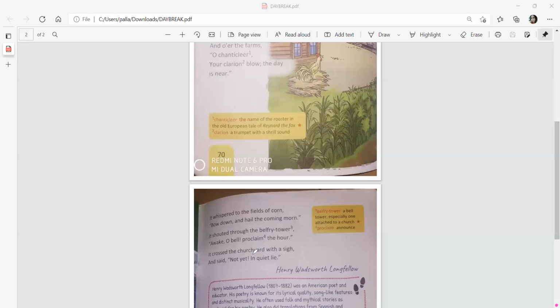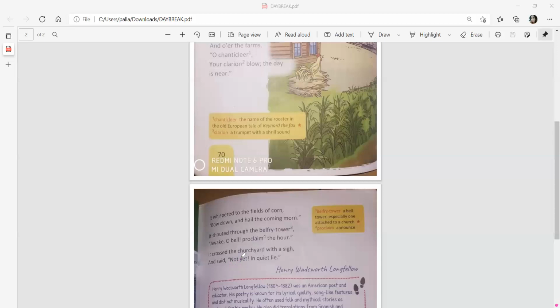It crossed the churchyard with a sigh and said, "Not yet," in quite loud. The actual meaning of life, or the actual purpose of life, and the ultimate glory is in this last couplet. In this whole poem, you can see the most meaning hidden in these two lines, where it is said that the wind arrives at the graveyard of the church.